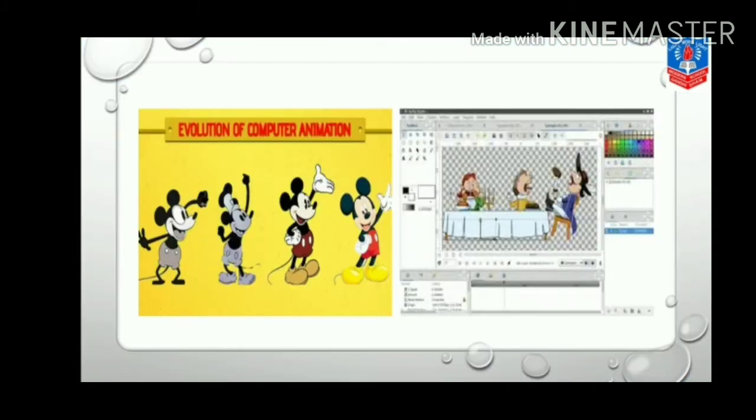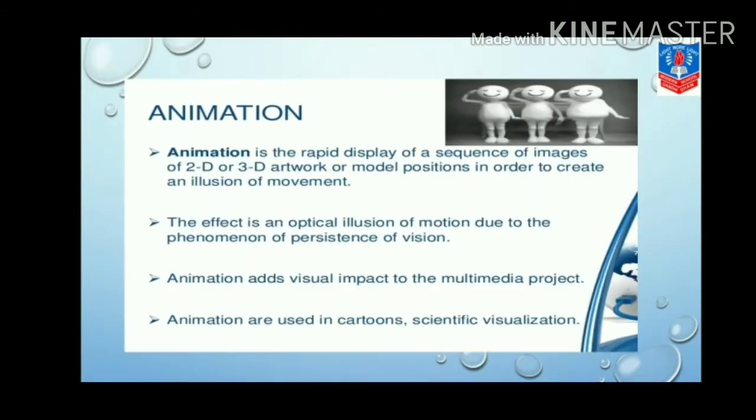Here you can see the object in 2D animation software, which shows the view of an object. 3D animation software also. We will learn how to create animation in later chapters. Got it, children? Well, hope you understood that animation is the rapid display of a sequence of images of 2D or 3D artwork or model positions in order to create an illusion of movement.